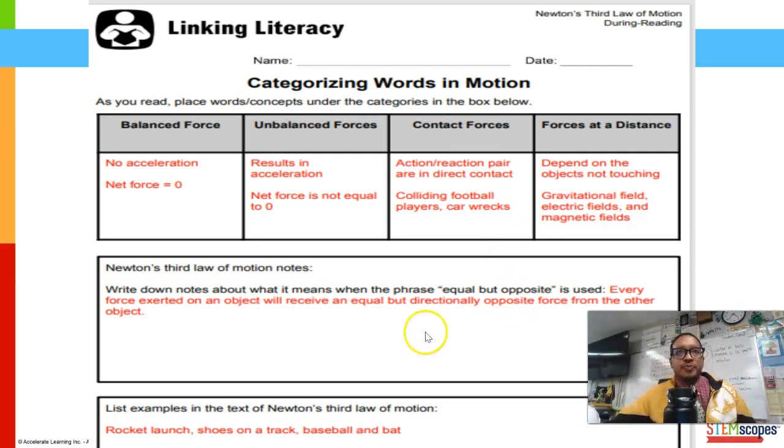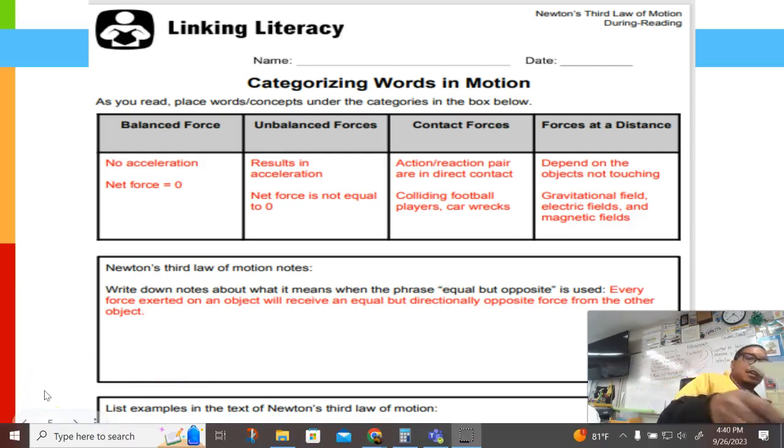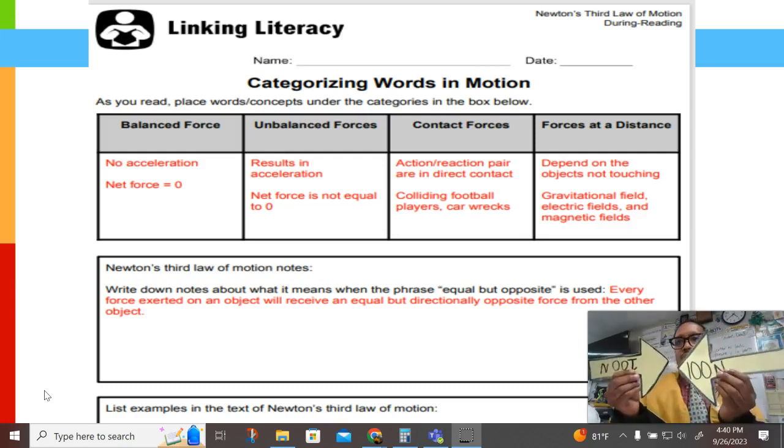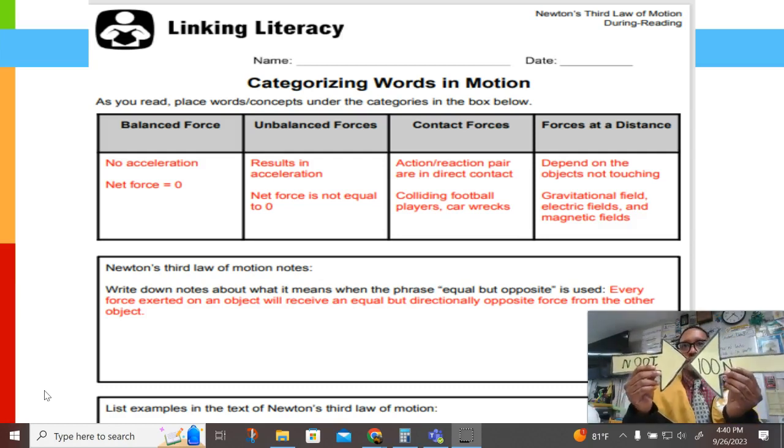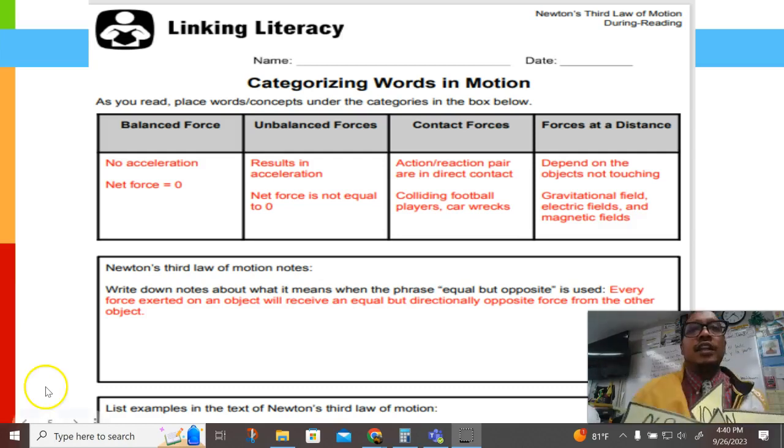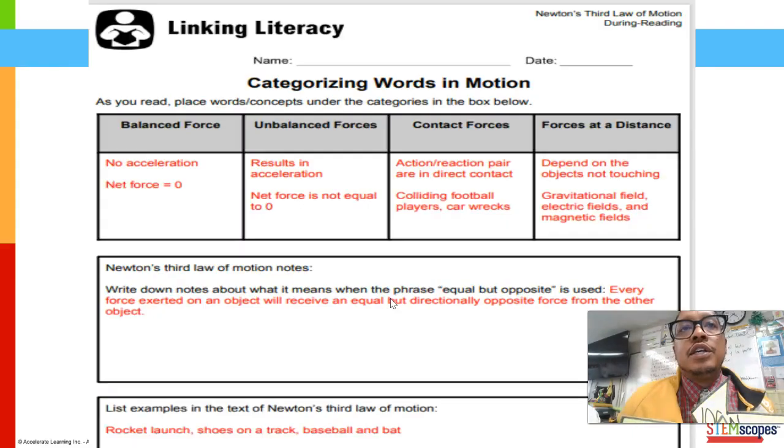Okay. Cool. So then we talked about this other idea that forces are exerted on an object. So this is equal and opposite, right? The forces exerted on the object will receive an equal but directionally opposite force from the other object. So that is to say this, right? Let me just say this, that the forces, right, they are moving in what we would say are opposite directions, but they are equal. So they're equal and opposite. So the forces will be the same strength, and both of these are 100 newtons, but they are opposite in direction. And then the last one was just list examples, which hopefully you got examples.